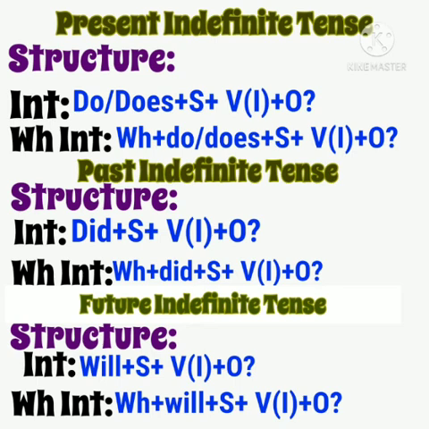In future indefinite, helping verb is will, subject, first form of verb and then object. Now you can see that all three tenses have same structure in interrogative, just there is a difference of helping verb. And if we have to form WH interrogative of these tenses, we just have to put WH word at the start. बाकी तमाम structure same रहेगा, सिर्फ WH word start में आ जाएगा, so it will become WH interrogative.